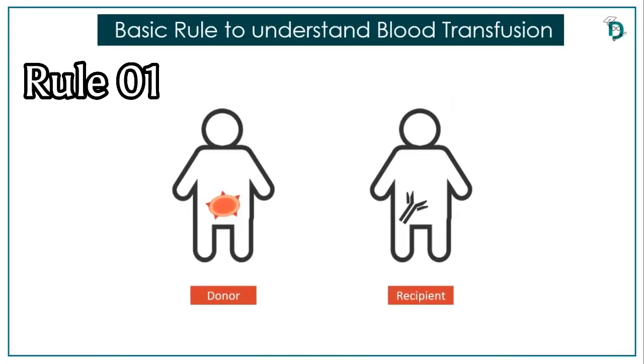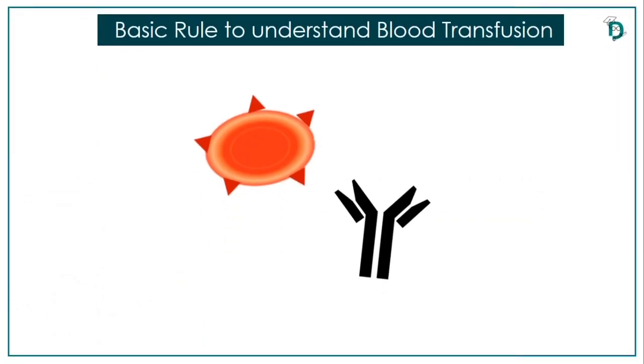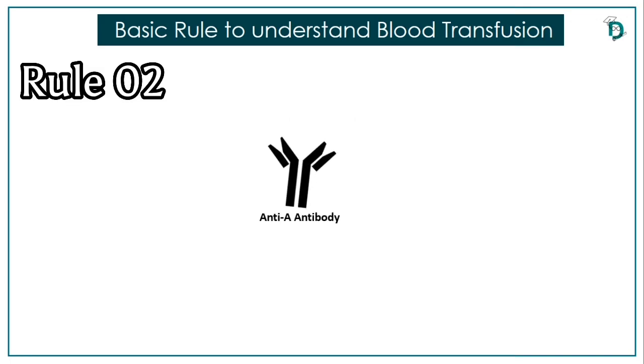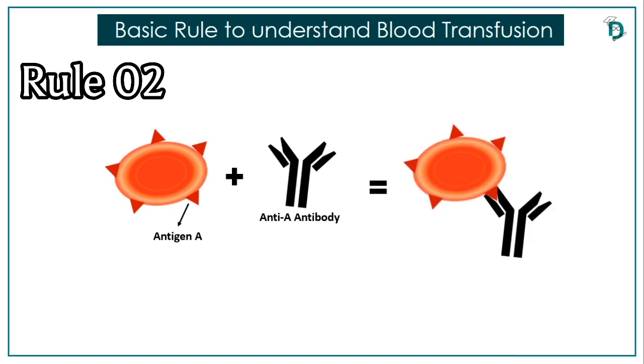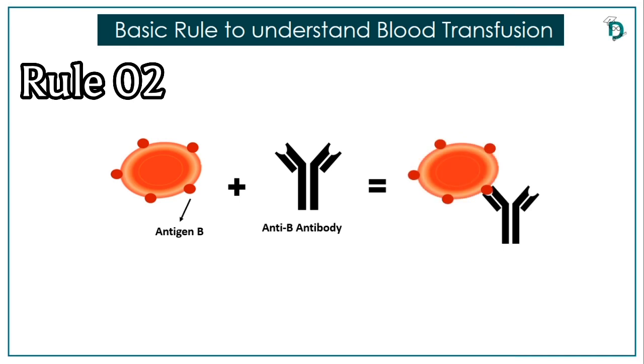So the basic rule to understand blood transfusion is that if after transfusion antigens on RBCs of donor are compatible to antibodies in plasma of recipient, then clumping will occur, and this clumping can lead to death of recipient. Here, compatibility of antigen and antibody means that they are able to bind with each other. We have already discussed in part 1 that anti-A antibody is compatible to antigen A, meaning it can only bind to or attack antigen A. Similarly, anti-B antibody is compatible to antigen B, meaning it can only bind to or attack antigen B.